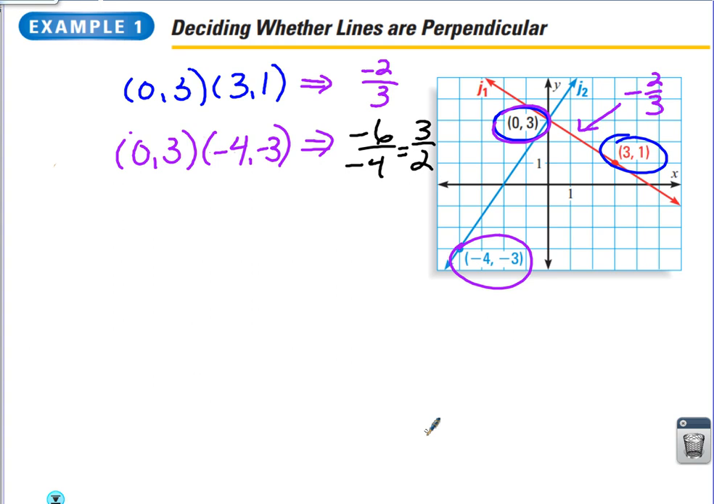Look at those two slopes. You have a slope of -2 over 3 and positive 3 over 2. Those two slopes are opposite reciprocals, so therefore we can say those two lines are definitely perpendicular.